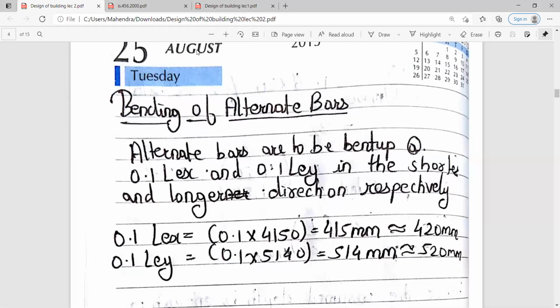LEX की value हमें मिली थी 4150. So from that the bent up is 415 mm, that is approximately 420 mm.